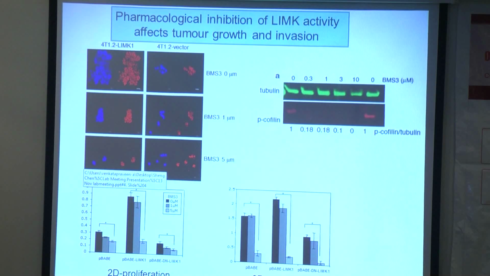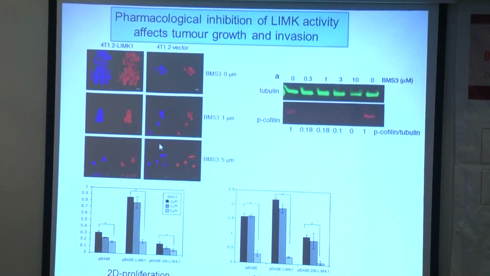What I'm showing here is the effect on cell growth and proliferation in the presence and absence of BMS3. You can see that cells grow in 3D cultures. These are 4T1 cell lines, with vector alone versus active form of LIM kinase. Without drugs, the cells that have active LIM kinase grow massively compared to the vector alone, and big reductions were observed in the cells that were treated with BMS3.